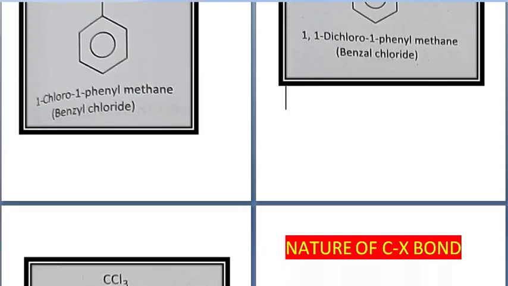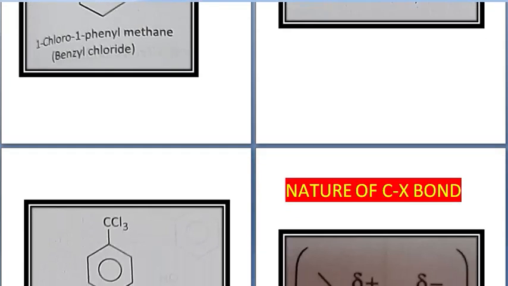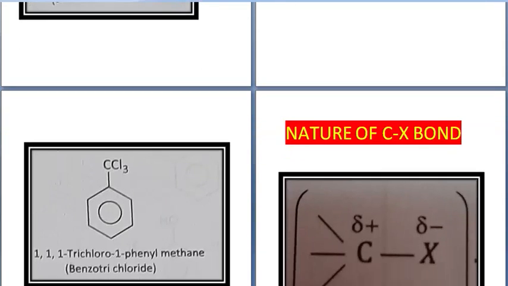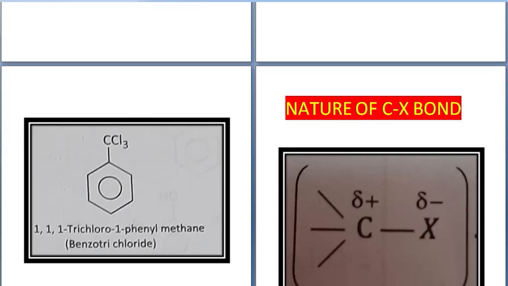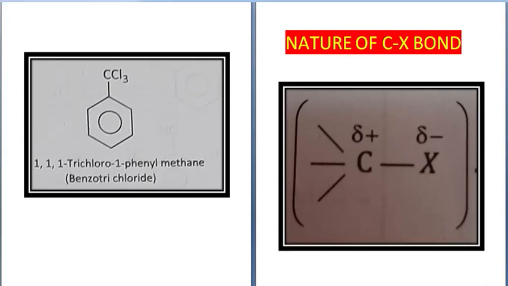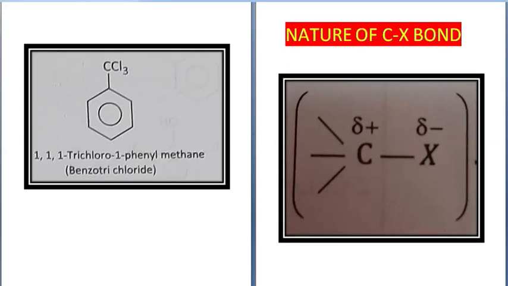Third example we are seeing, in this all the three hydrogens of the side chain have been replaced by three chlorine atoms. So this compound now becomes 1,1,1-trichloro-1-phenyl methane, because they are all attached to the same carbon.